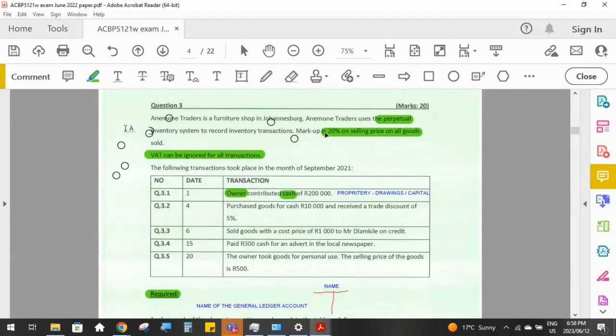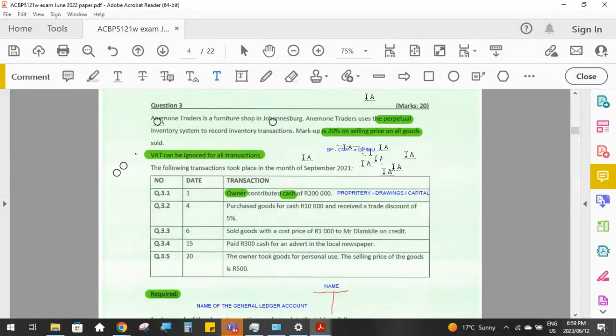What does this mean over here? The markup is 20% on the selling price. So that means our selling price, remember, always our selling price minus our cost is how we work out our gross profit or our profit or the markup. And remember, gross profit or markup, it's the same rand value. We call it gross profit or we call it the markup, but it is the rand value that's left over when we take selling price minus the cost.